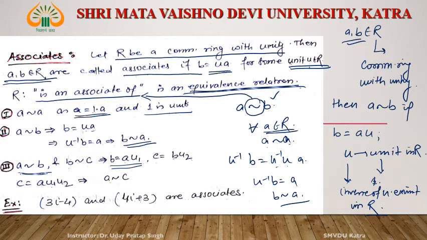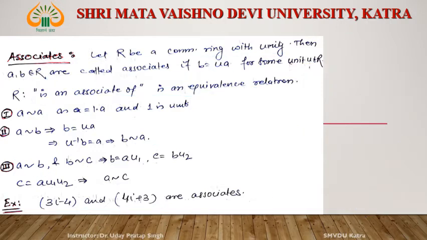Okay, now see some example. 3i minus 4 and 4i plus 3. Are they associate to each other? Yes, they are associate in Z[i]. Okay, we are talking about Z[i]. They are associate to each other since 3i minus 4 is equal to (4i plus 3) multiplied by i. Right? Solve it.